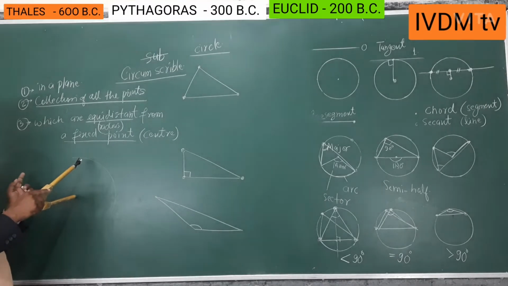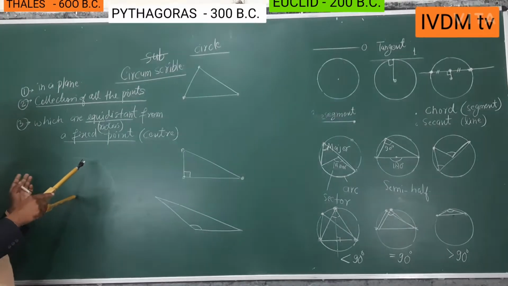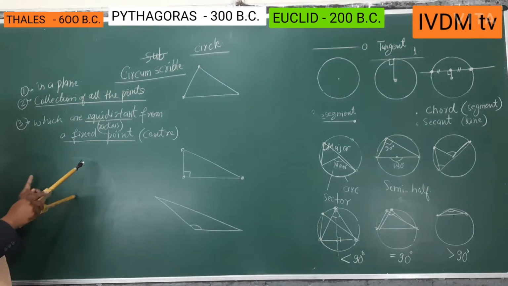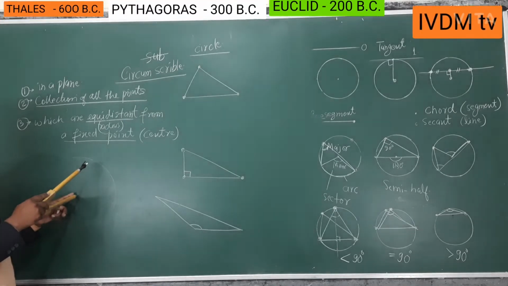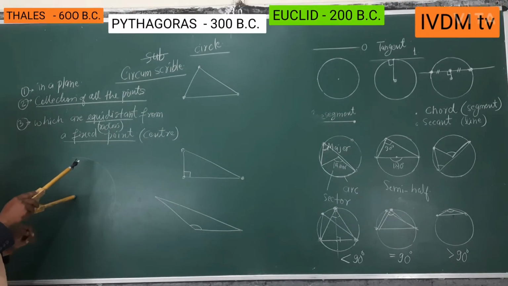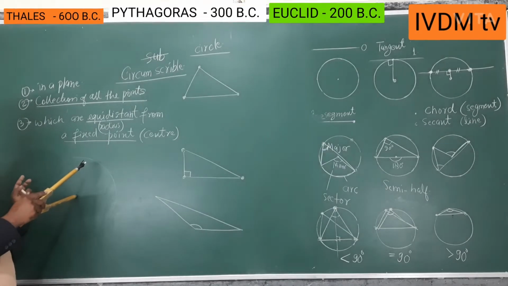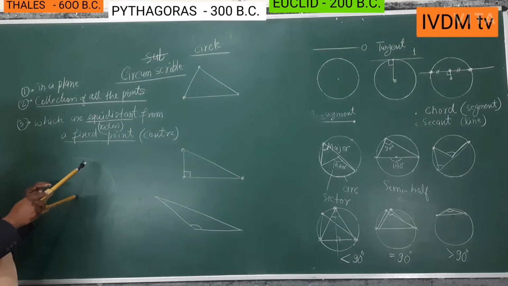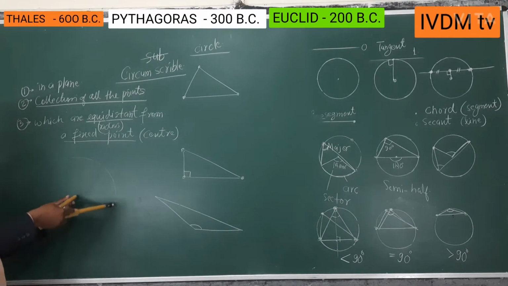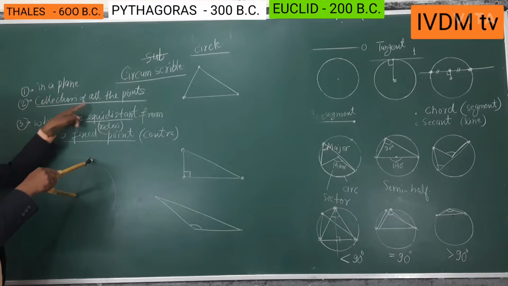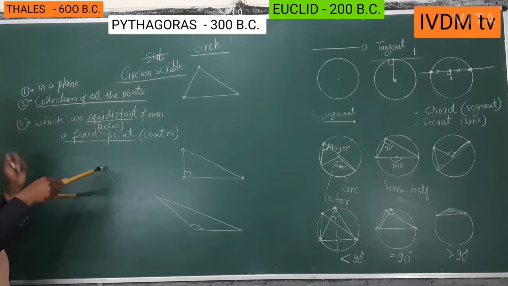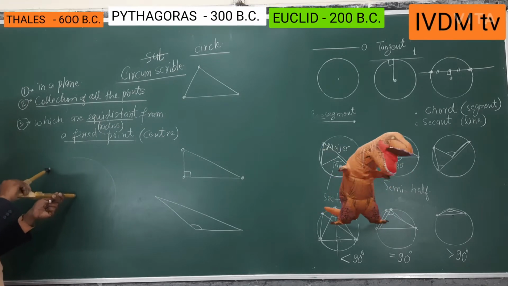Euclid was 300 years later than Thales. Thales was in 600 BC, Euclid was in 200 BC. All the things you know about Euclid geometry, these all are Euclid geometry. Means Euclid came after Thales, 300 years later. So Thales has proved it. So all the points in a plane, the collection of all the points which are equidistant, meaning radius, from a fixed point, meaning center, is called a circle.